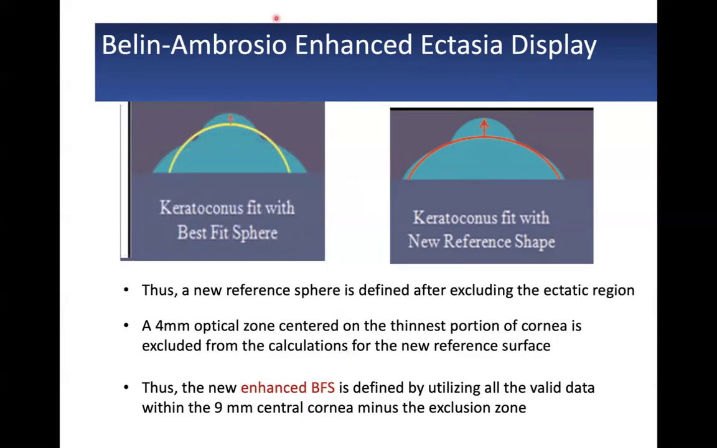So just let's have a look. This was the original best fit sphere. The steep portion was very small, and we could have even thought that maybe this is not keratoconus. But once we take the enhanced sphere, the steep portion becomes very prominent, and we know that no, this is not a normal cornea. This is a case of keratoconus.